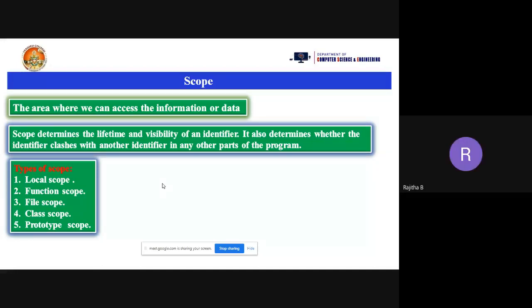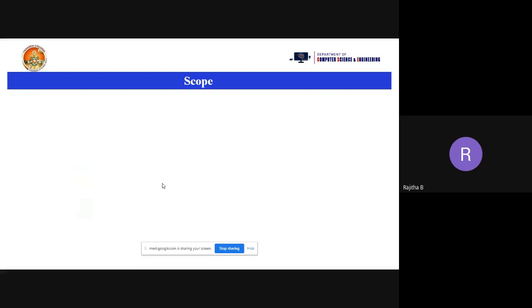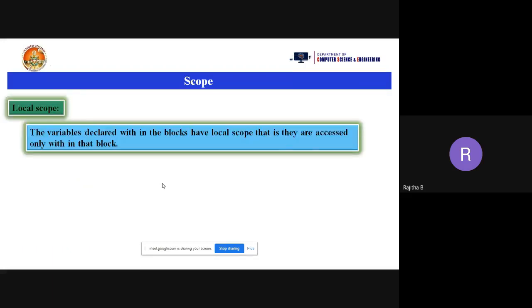Thank you. So types of scope, we have 5 types of scopes here: local scope, function scope, file scope, class scope, and the prototype scope. Let's see them one by one. First one, local scope. What is a local scope? The variables declared within the blocks. What is the meaning of block?